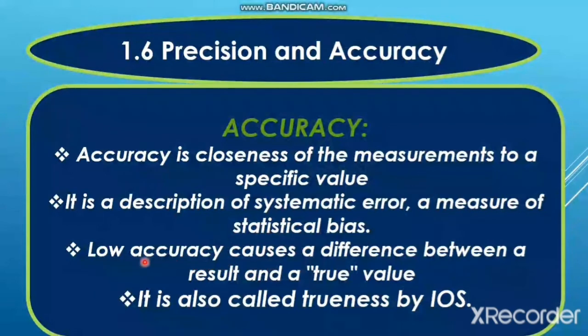Low accuracy means a greater difference between the measured and the true value. In that case, the overall measurement will be less accurate. Accuracy is also called trueness by ISO. What is ISO? ISO is the International Organization for Standardization.